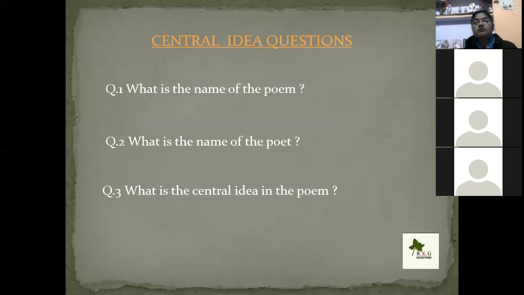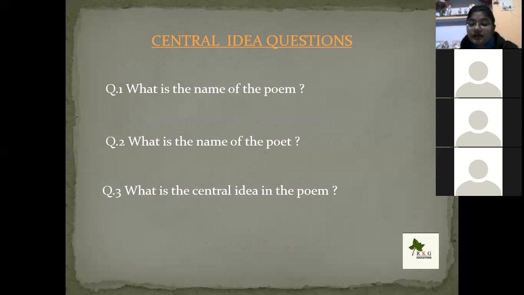Okay, now the questions on the central idea. What is the name of the poem? Ma'am, the name of the poem is Daffodils. Very good, Rina. What is the name of the poet? The name of the poet is William Wordsworth. Very good.